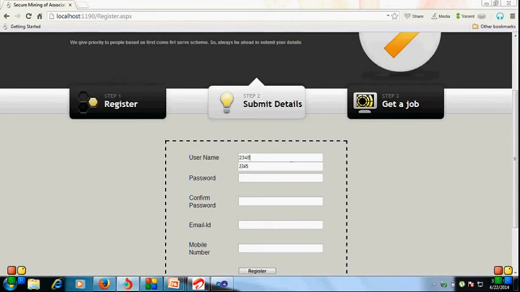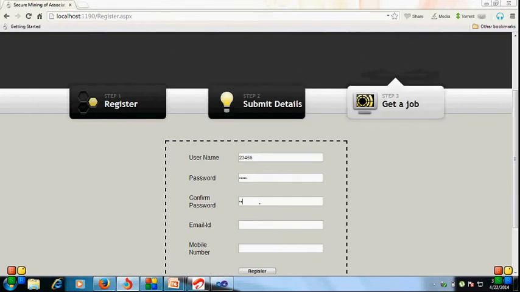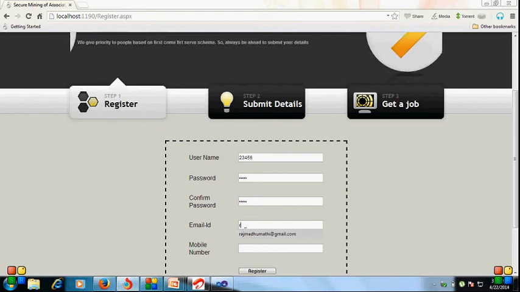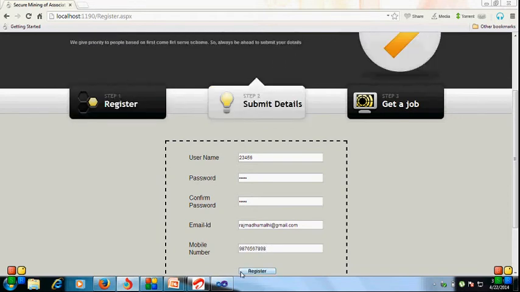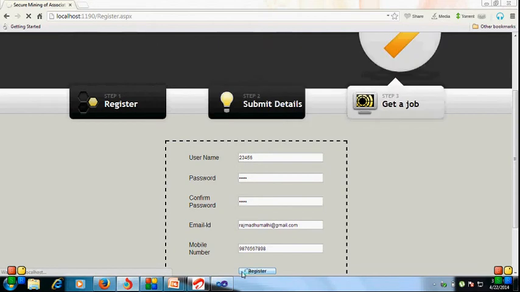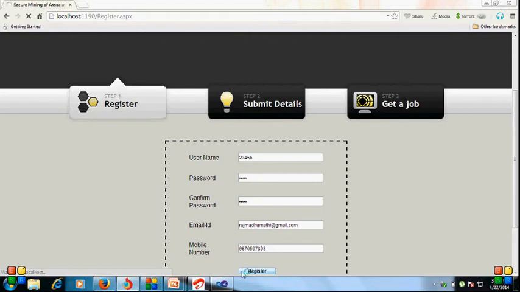Enter the fields: username, password and confirmation password, mail ID, mobile number, and then click register. After registering, it shows a mail link.